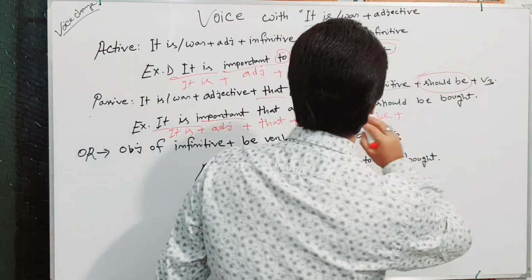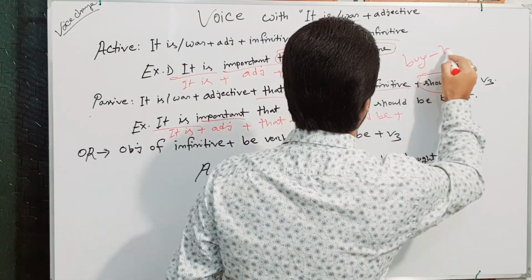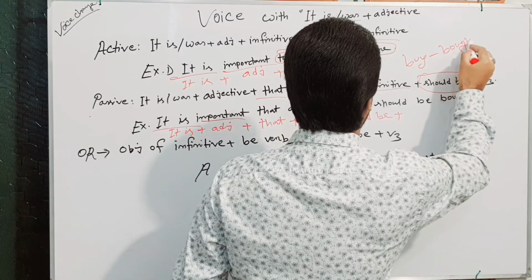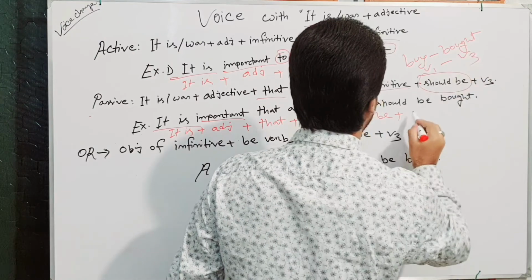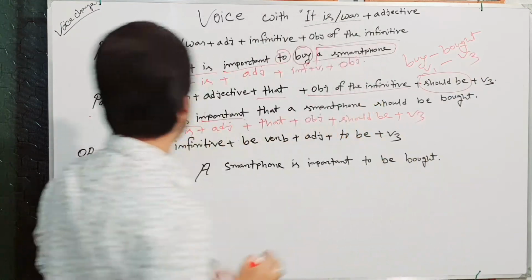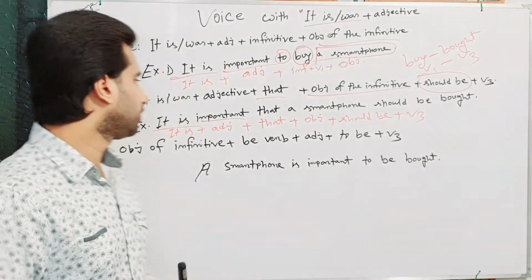Here it is buy, bought: V1, V3. So it is important that a smartphone should be bought.